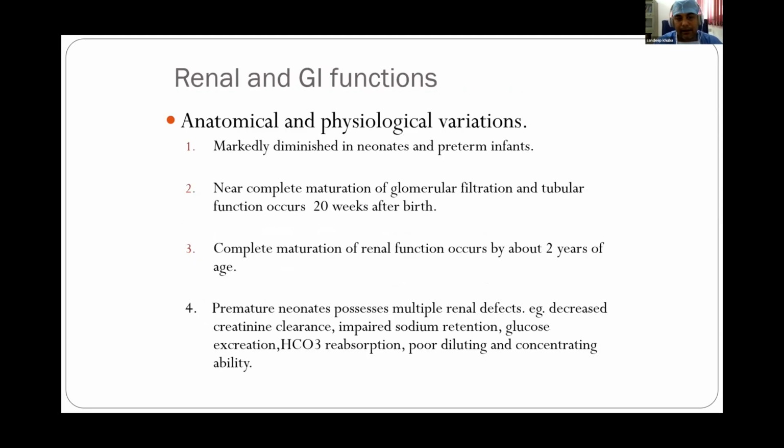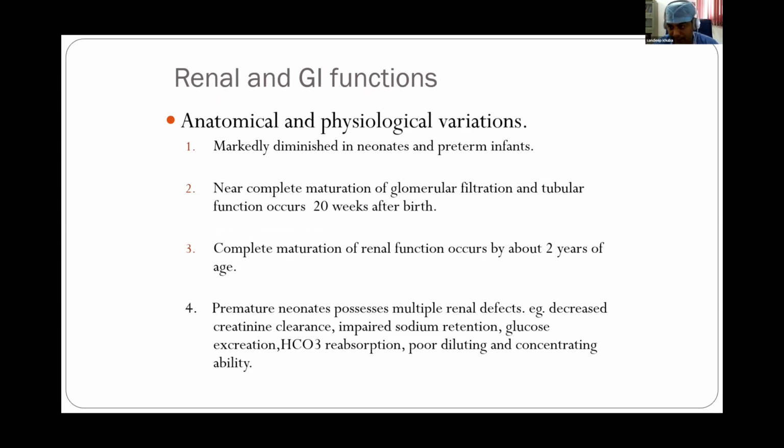If we talk about renal and GI functions, they are markedly diminished in neonates and particularly in preterm neonates. Near complete maturation of glomerular filtration and tubular function occurs 20 weeks after birth. So both the glomerular filtration and the tubular functions are immature in pediatric patients. It takes almost 2 years for renal function to mature.